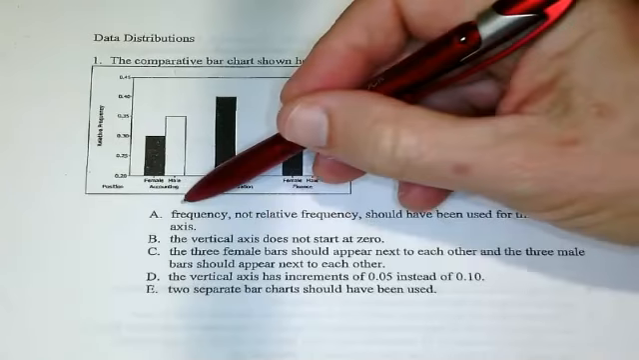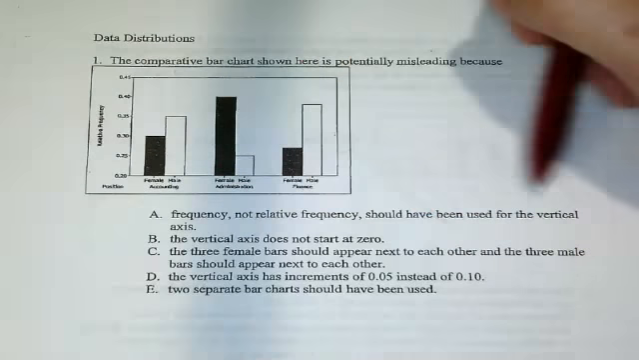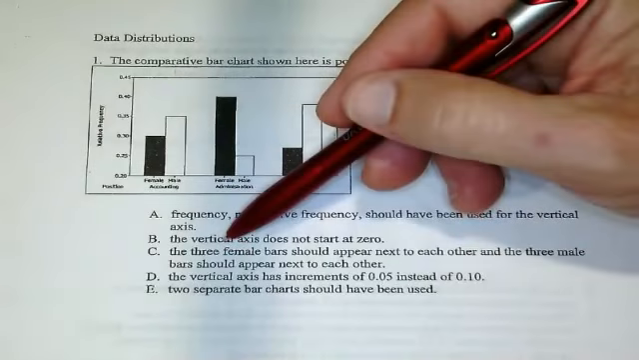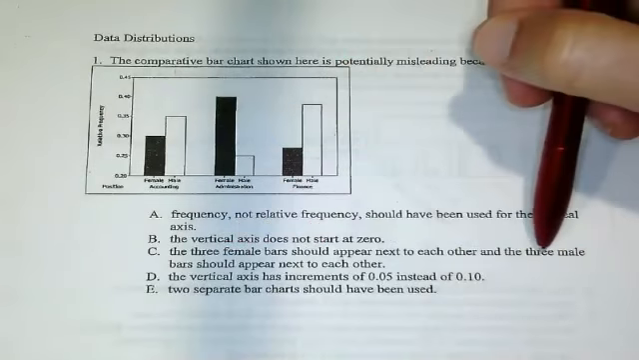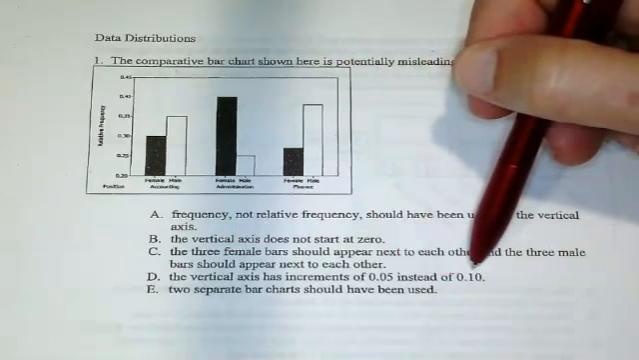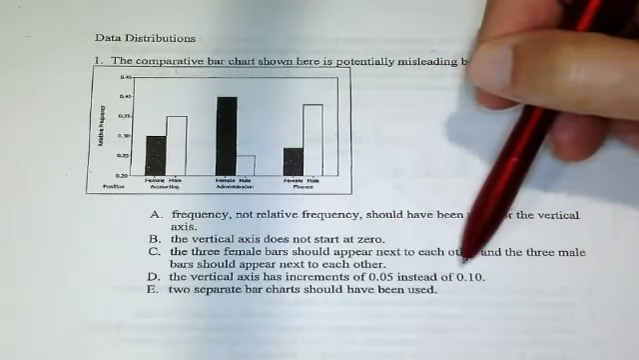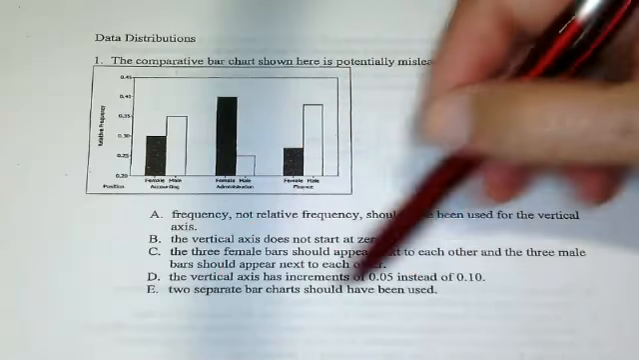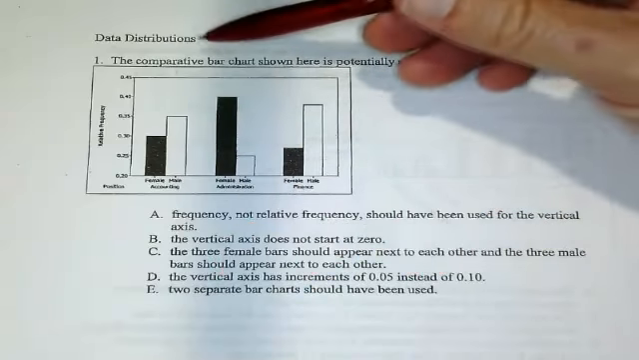A lot of people think the frequency, not relative frequency, should have been shown for the vertical axis. This is the percent of each person. The 3 female bars should have been paired next to each other? That's a definite no. The vertical axis should be 5s instead of 10s? Oh, it has 5s instead of 10s. I don't think that matters. The 2 separate bar charts? No, we're doing a comparison.